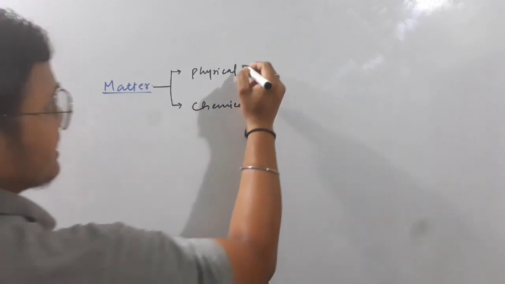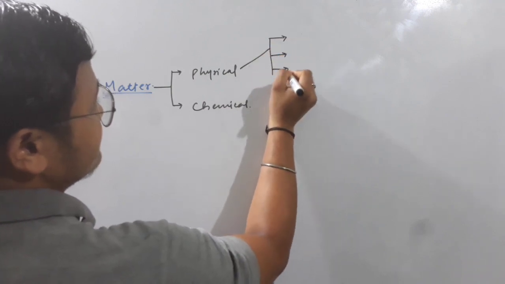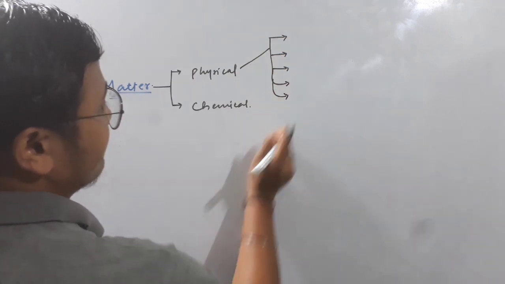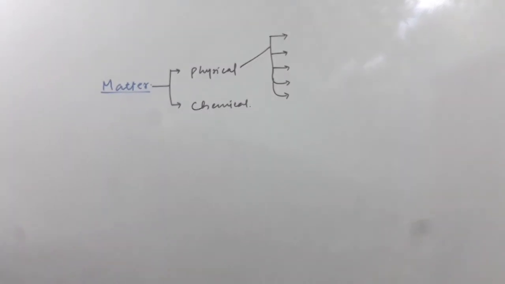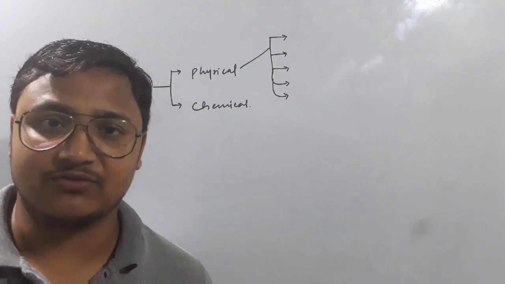If we look at the physical classification of matter, generally we have five different states of matter, and among the five we are supposed to discuss only three in our HS course.